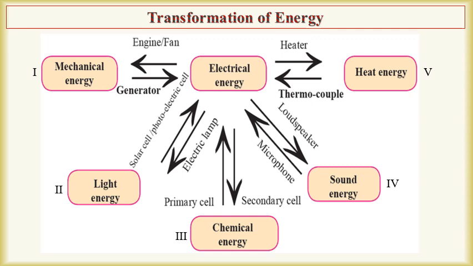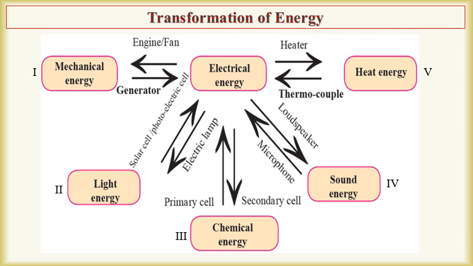In the third example, primary cells convert chemical energy into electrical energy. With the help of secondary cells, electrical energy can be converted into chemical energy. In loudspeakers, electrical energy gets transformed into sound energy.